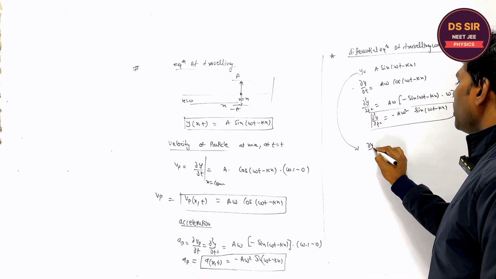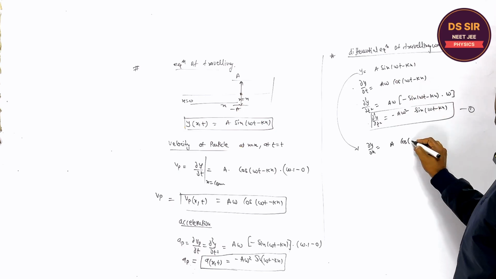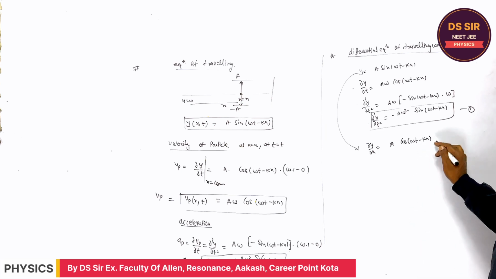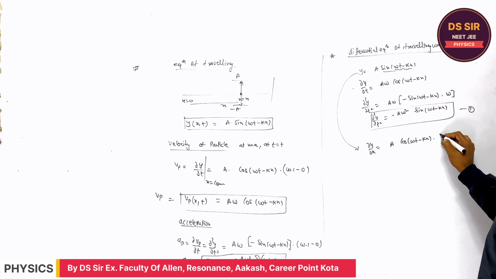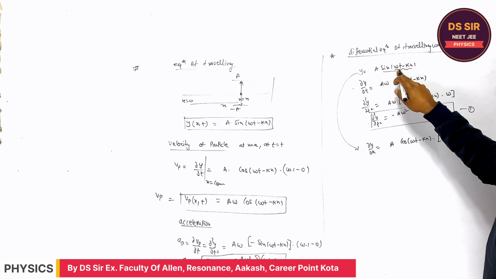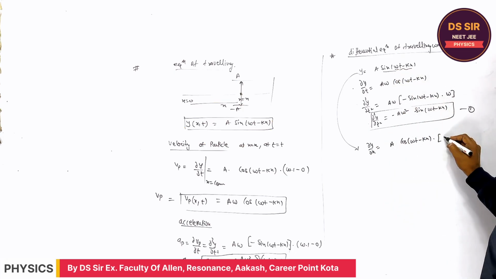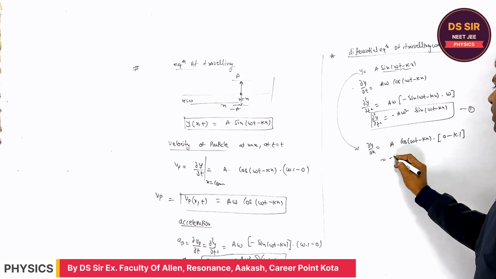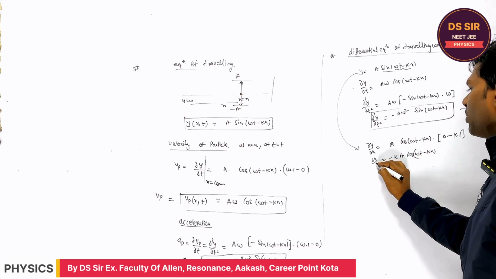But if you find dy upon dx with respect to x, if you differentiate this, so a cos omega t minus kx, this is the partial derivative of y with respect to x, right, into sine differentiation is cos, again by chain rule differentiate this, mean now the time is assumed to be constant, right, because we are doing differentiation with respect to x, so this is constant, so differentiation is 0, minus k into the differentiation of x, which is 1, so it comes to be minus ka cos omega t minus kx, right, this is the dy upon dx.